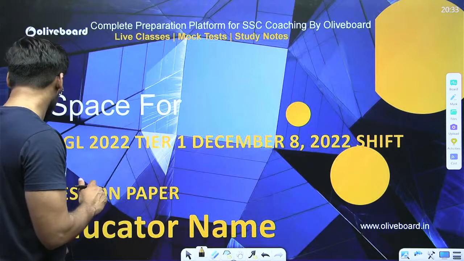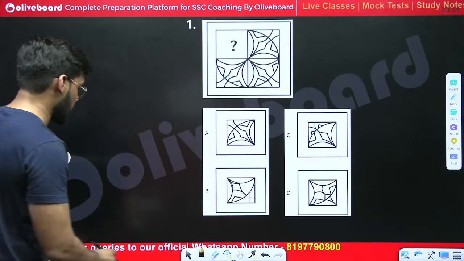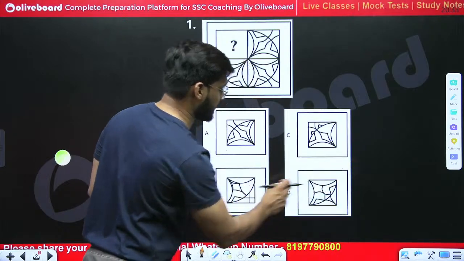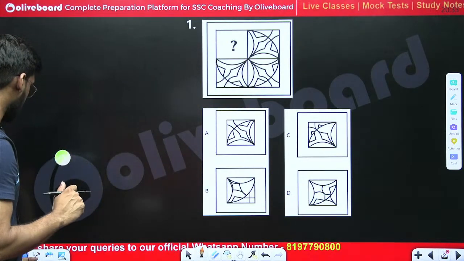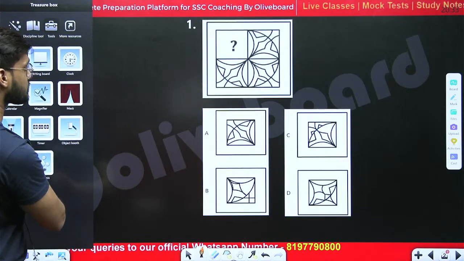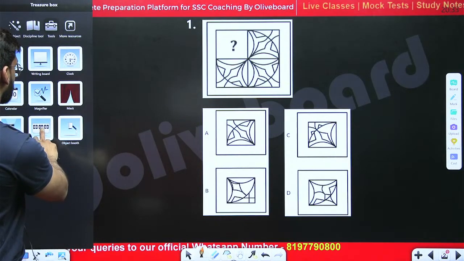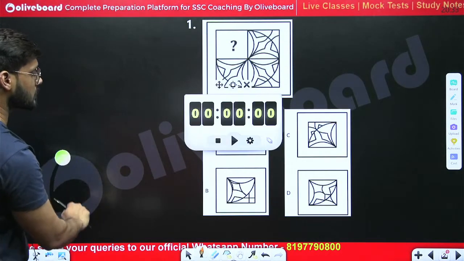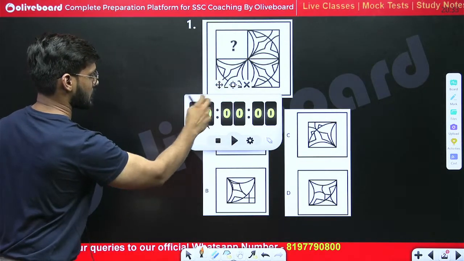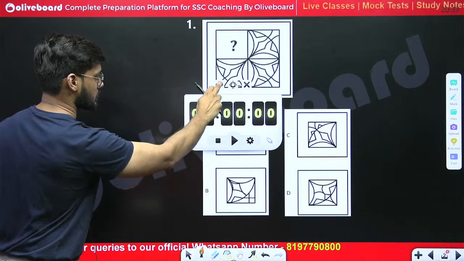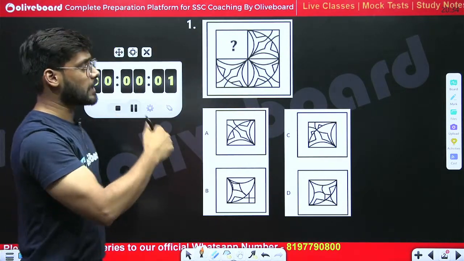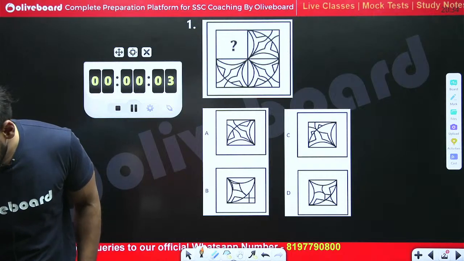And we are starting the class with the very first question of today. We have the first question on our screen. Please let me know the right answer for this one. We are setting the timer of 30 seconds for this question. There is some issue. Wait a minute. Okay. Do let me know the right answer for this one.